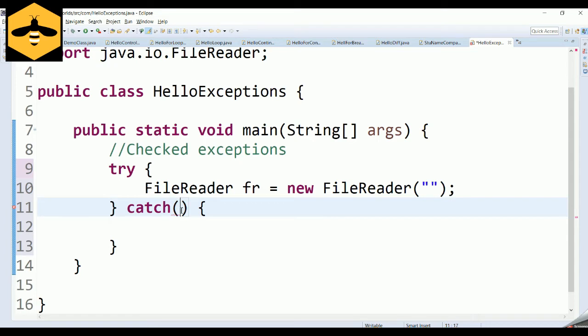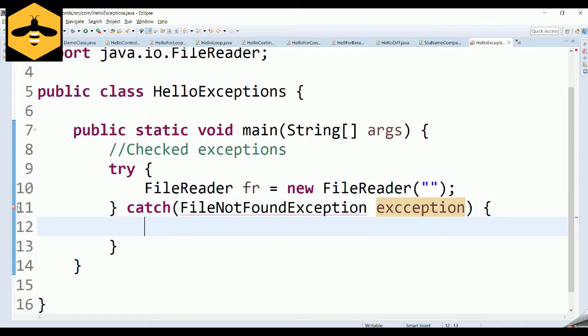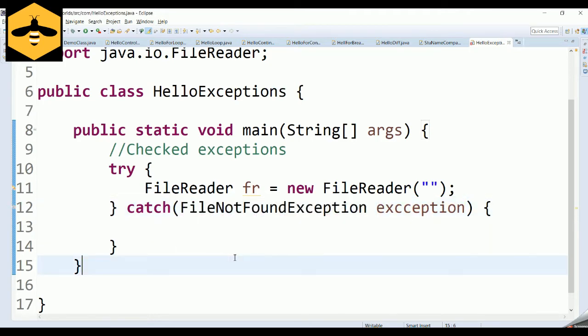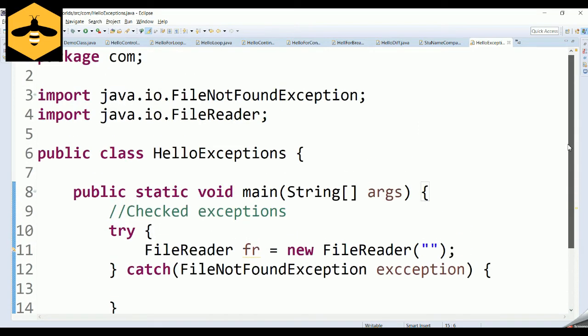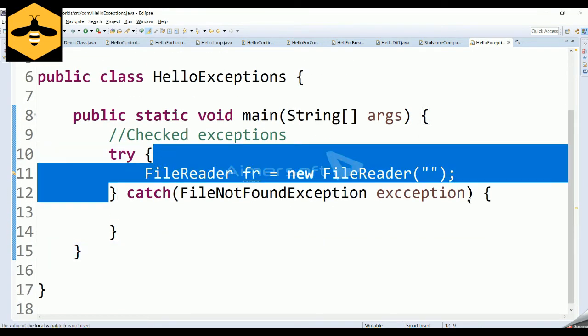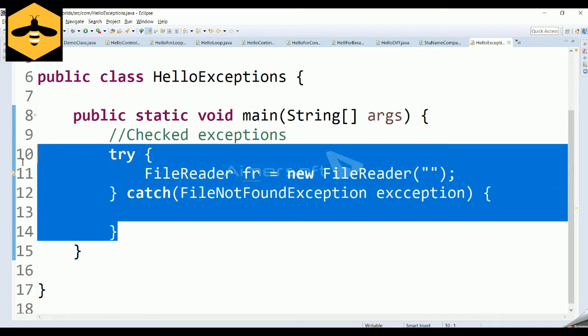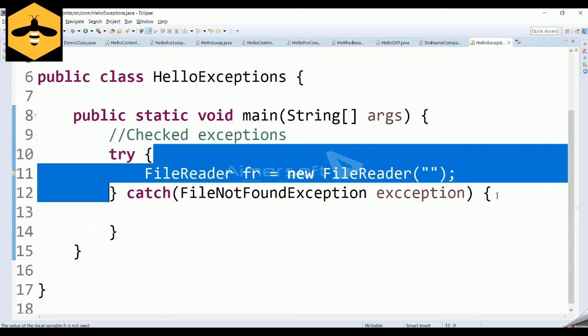Since this is throwing a FileNotFoundException, I'm going to handle this particular exception, FileNotFoundException, along with the exception object. It is throwing one other error, FileNotFoundException cannot be resolved to a type, and you have to import Java's FileNotFoundException. This is an out of the box Java provided exception. If you handle this particular exception, you are free of errors and you are free to read the file now. So these exceptions are called checked exceptions in Java. In general, whether it is a runtime exception or a compile time exception, the syntax of handling exceptions is very simple. You will have your try block and you will have your catch block.